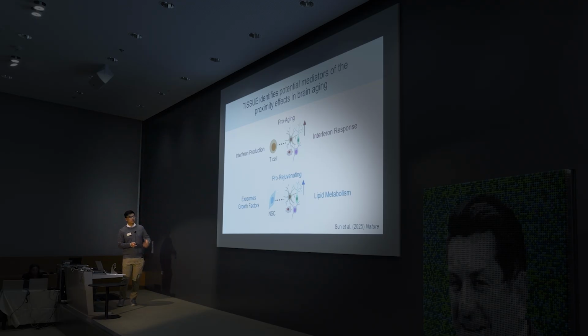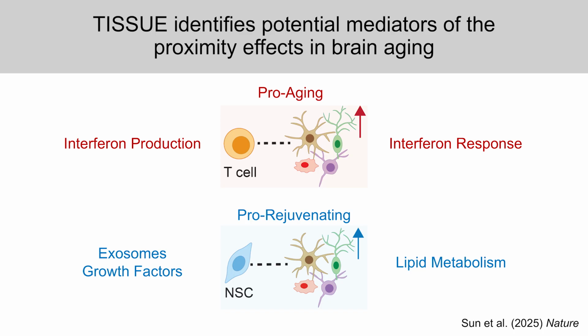At the same time, on the flip side of the coin, in neural stem cells, for the pro-rejuvenating effect, we see that downstream for the cells near neural stem cells, there's altered lipid metabolism, and the most pro-rejuvenating neural stem cells have elevated exosome processing pathways and also elevation of growth factor secretion pathways.